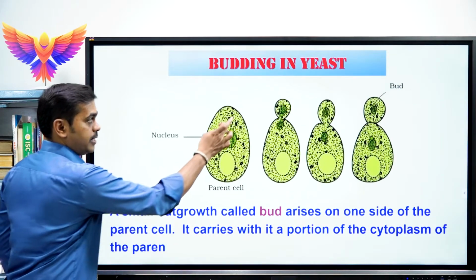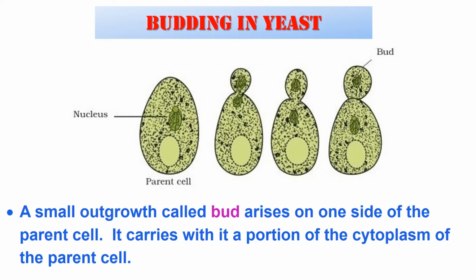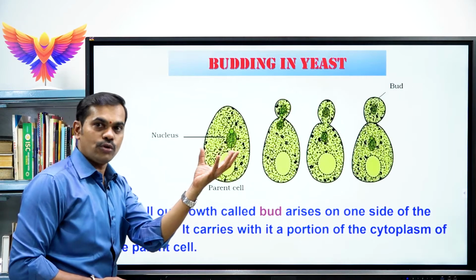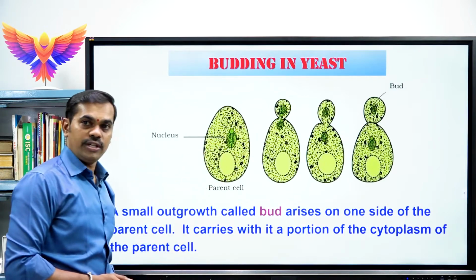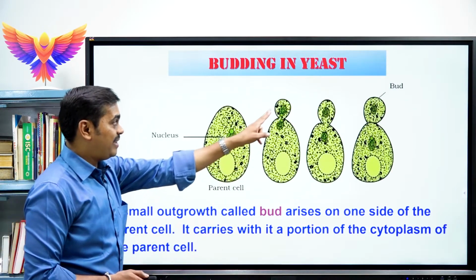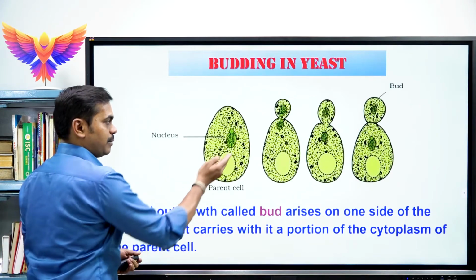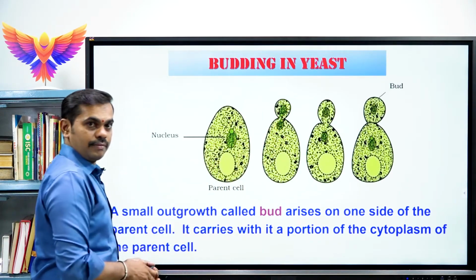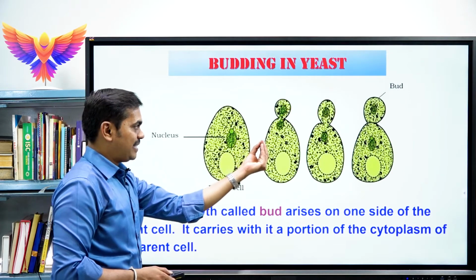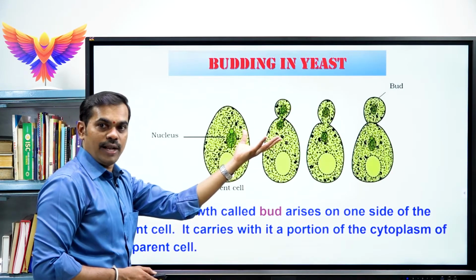Over the surface of the parental cell, a small outgrowth develops. This outgrowth is called a bud, and this bud carries a bit of cytoplasm from the parental cell.